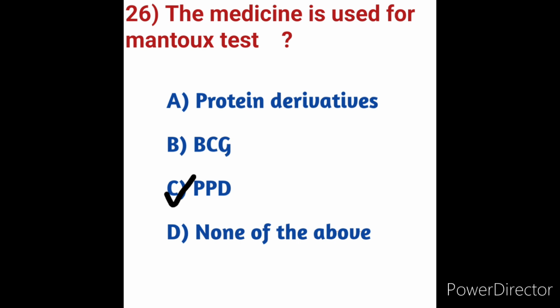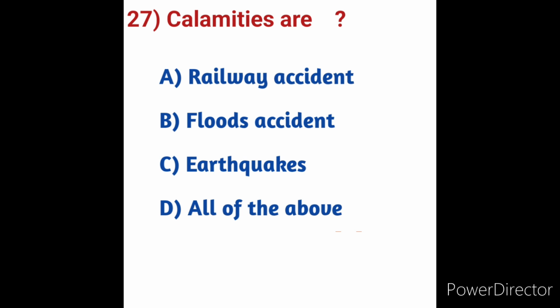Next we will move on to question number 27. Here, calamities, or what is related to calamities, from the options. We will see the options here. Option A, railway accident. Option B, floods accident. Option C, earthquakes. Option D, all of the above. Calamity is a disastrous event marked by great loss and lasting distress and suffering. Calamities means related to nature.